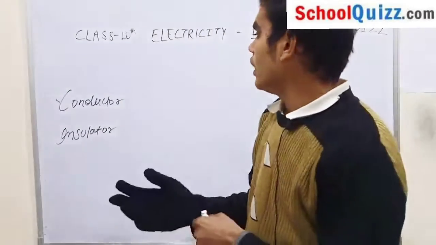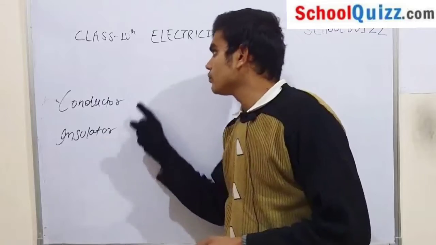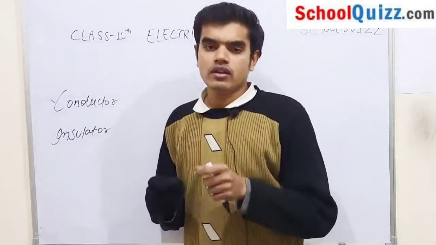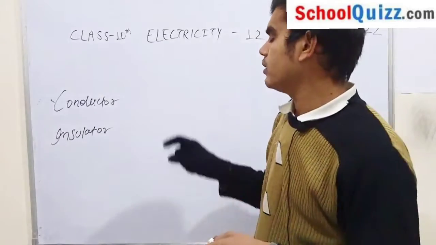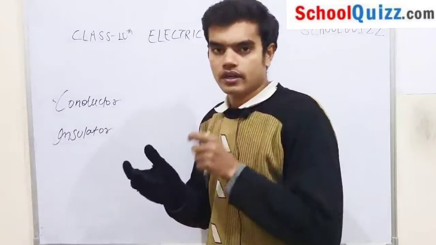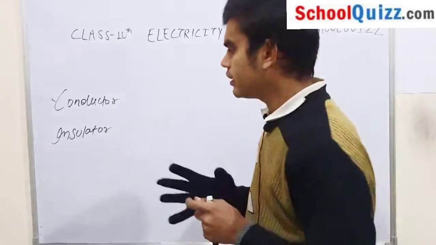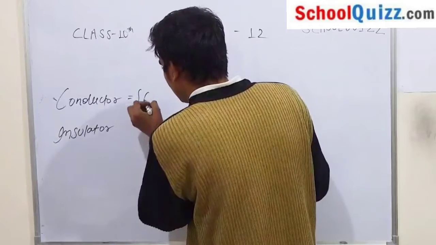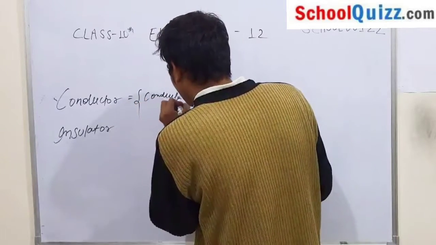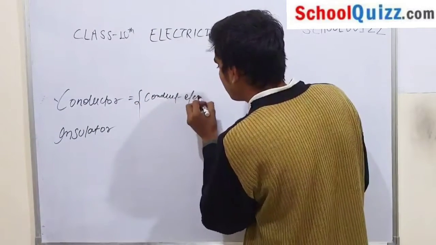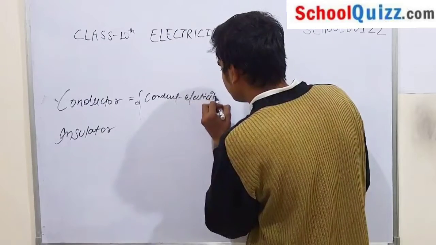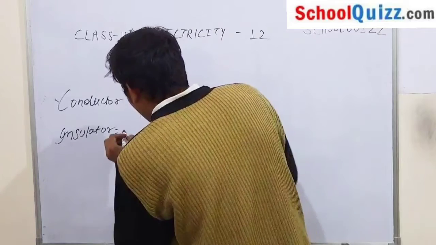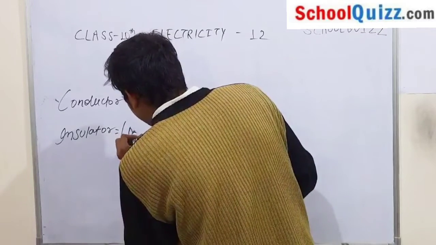In this video, I am going to discuss conductor and insulator of class 10th electricity. In previous classes, we already discussed that a conductor is a substance or material that conducts electricity, and an insulator is a substance that does not conduct electricity.